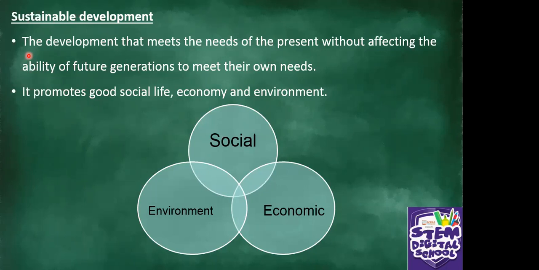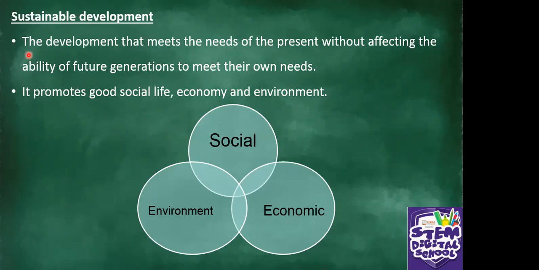Let's repeat. The development that meets the needs of the present without affecting the ability of future generations to meet their own needs. So we are saying whatever we have now, all the resources, we should take care of them as people so that the future generation to come can also enjoy those same resources.